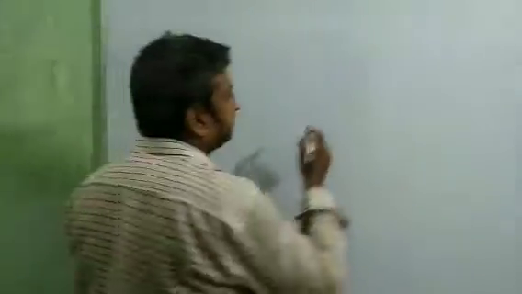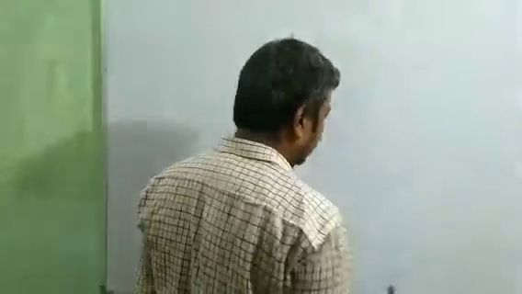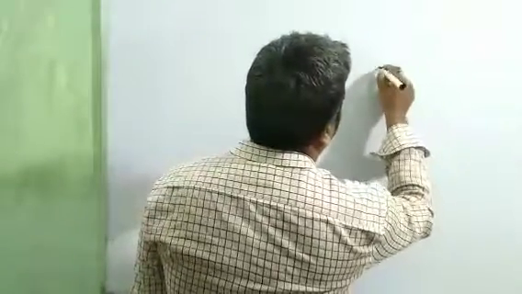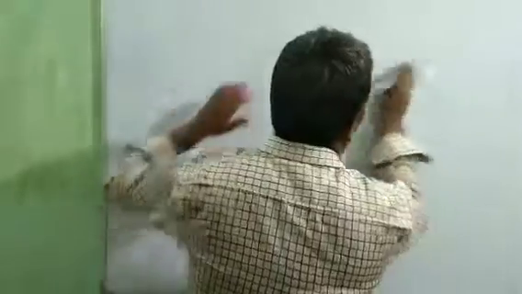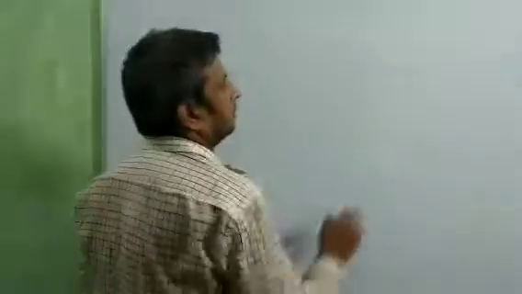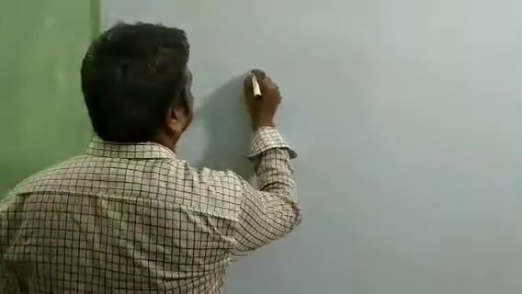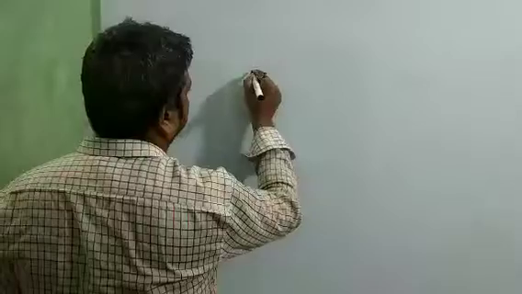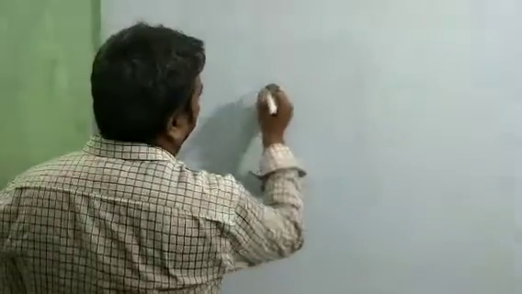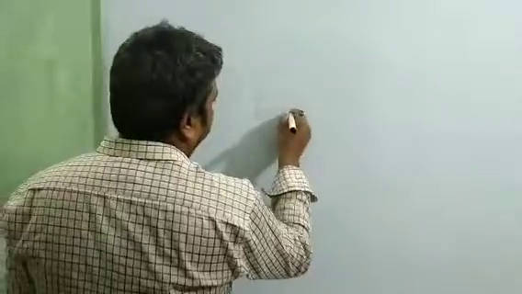For example, if your profit is 30,000, okay, clear? And the interest on capital of A and B is 40,000 and 20,000, total 60,000.